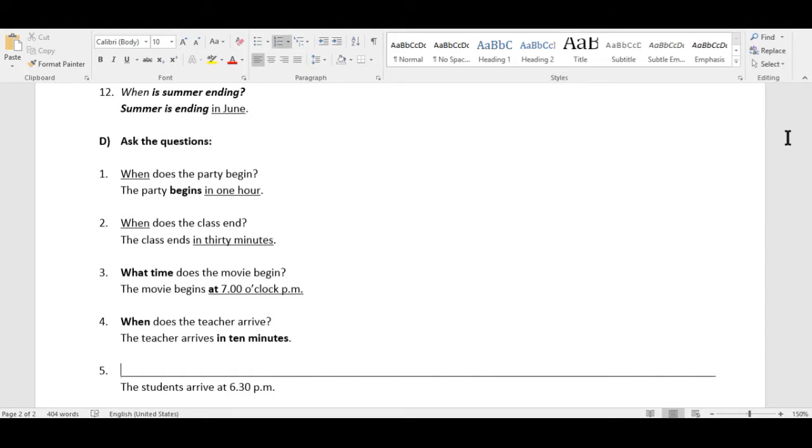The students arrive at 6:30 p.m. At 6:30 p.m. What time? Oh, it's the students, plural. So, what time do the students arrive? The students arrive at 6:30 p.m.